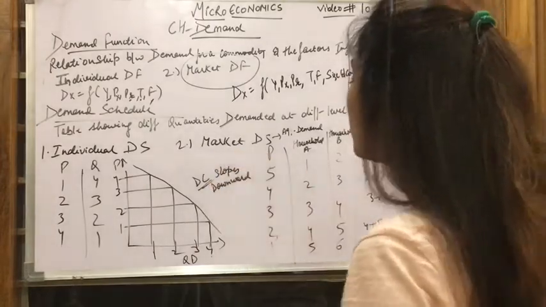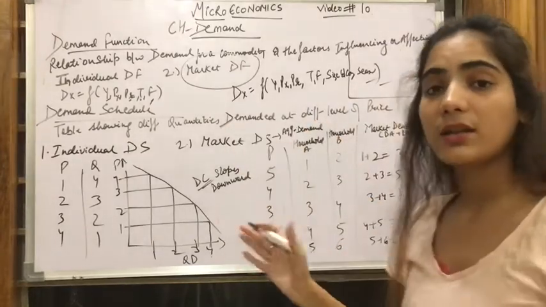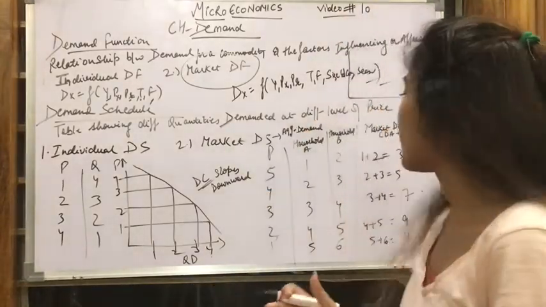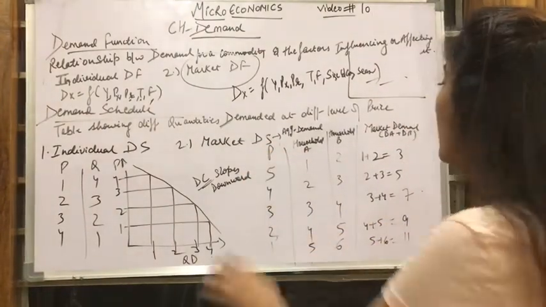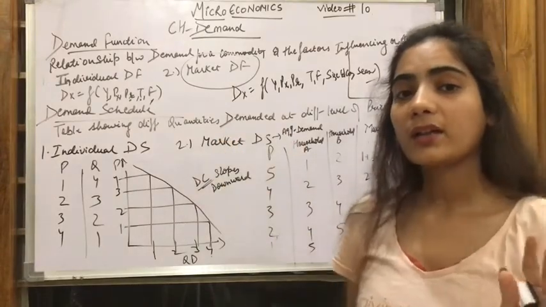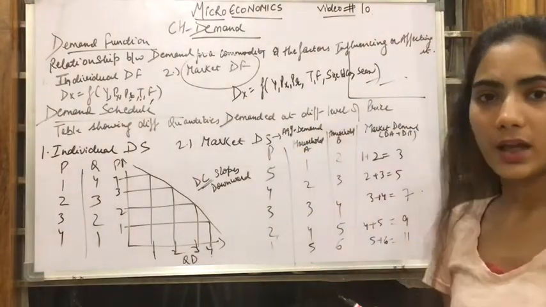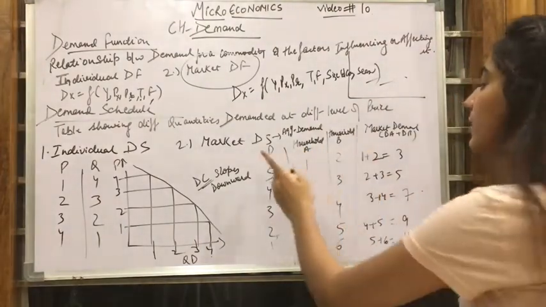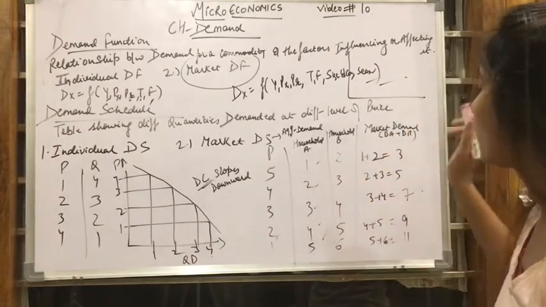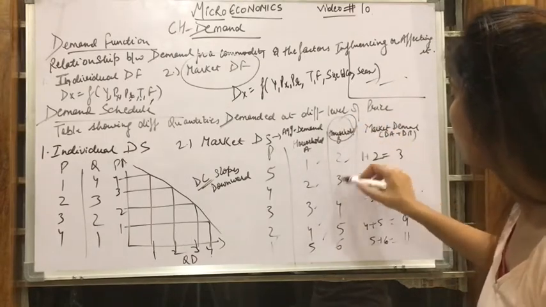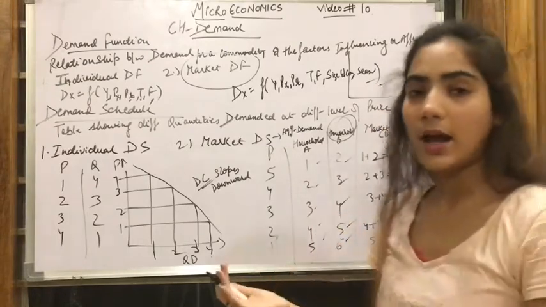Second is the market demand schedule, in which we talk about the aggregate demand of the consumers in the market at different levels of prices. Okay, now the prices are decreasing over here. Since it is the market demand, we have to take different consumers. So we have taken two consumers. First is household A, second is household B. Since prices are falling, the demand is increasing: 1, 2, 3, 4, 5. Another consumer, demand is increasing like 2, 3, 4, 5, 6. Now we can take another household C also as per your wish.